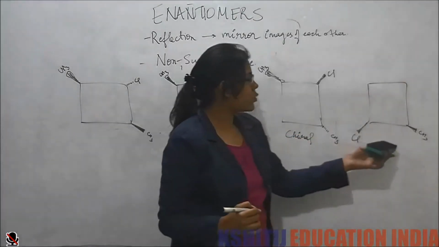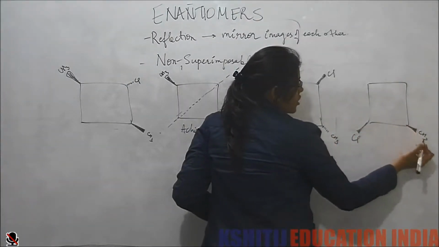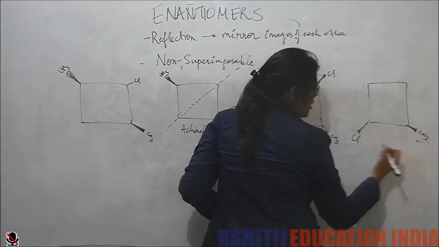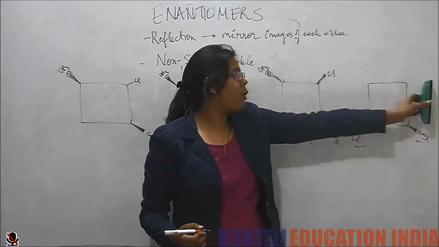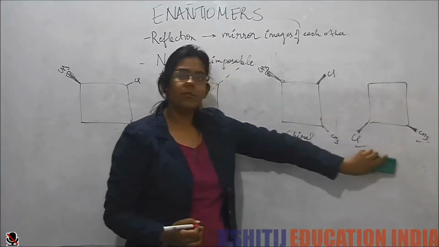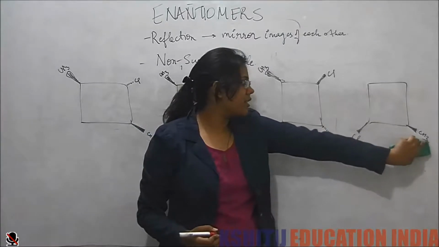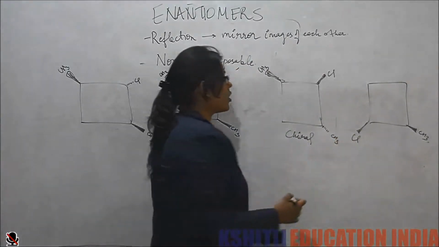If we see this one, though these groups are coming out, we see one of them is methyl, one of them is chlorine. So the mirror image that we form cannot superimpose on this because the groups are different. One of them is methyl, the other one is chlorine. So this is also chiral.